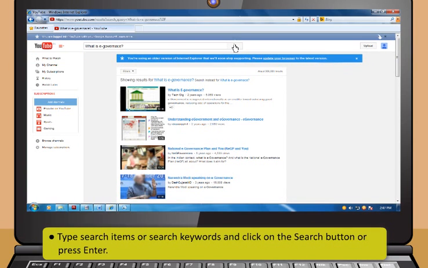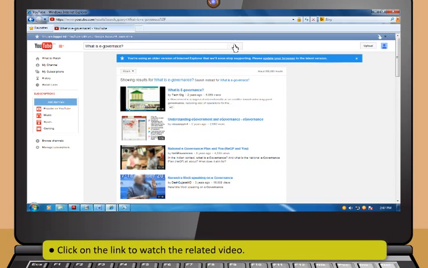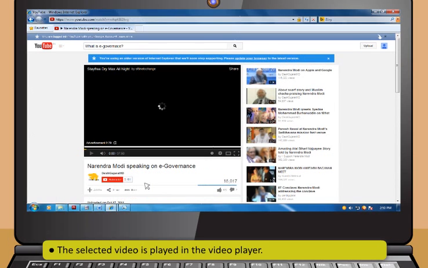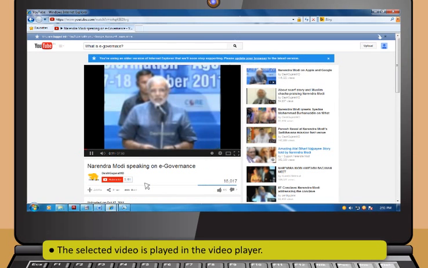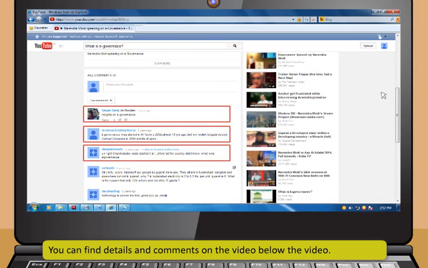A list of video links against the search items appears on the screen. Then click on the link to watch the related video. You see the selected video is played in the video player. You can see various controllers below the video player like play or pause, volume or mute, total time, change quality and full screen. You can find details and comments on the video below the video.